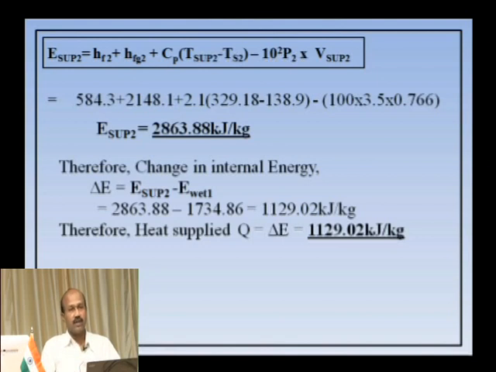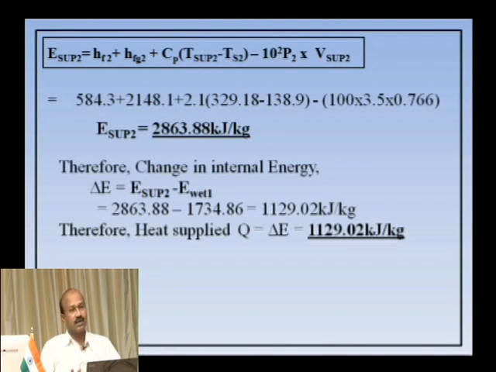Substituting all the values, I got around 2863.88 kilojoules per kg of internal energy of the final condition of the steam. Therefore, the change in internal energy is E sup 2 minus E wet 1, since the final is superheated and the initial is wet steam. So, delta E is around 1129.02 kilojoules per kg. He asked for only 1 kg.